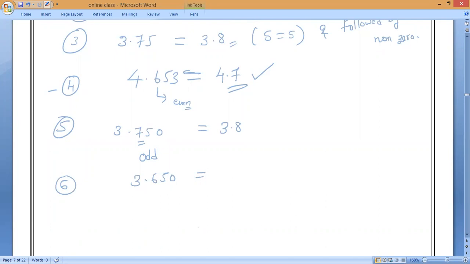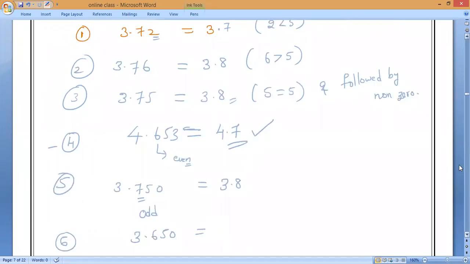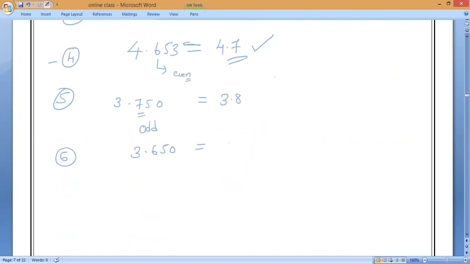What is the rule we have written in brackets? If the third digit is 5, then it must be followed by a non-zero digit. Then what is the answer? 3.6 only. Clear?